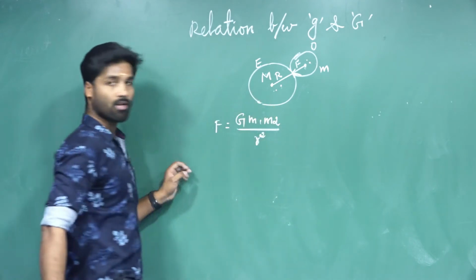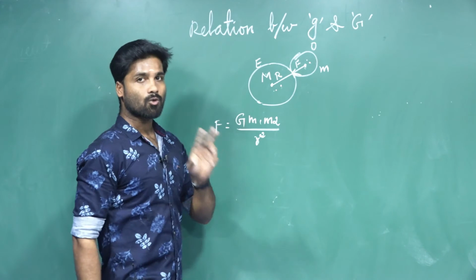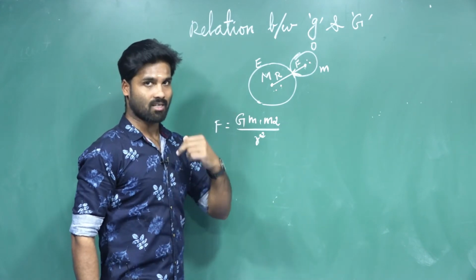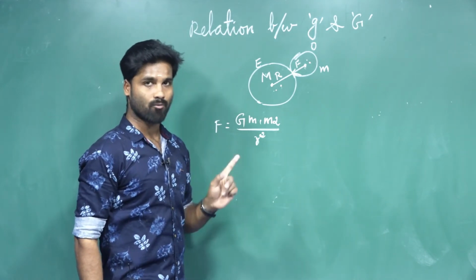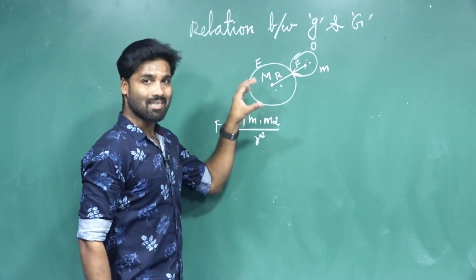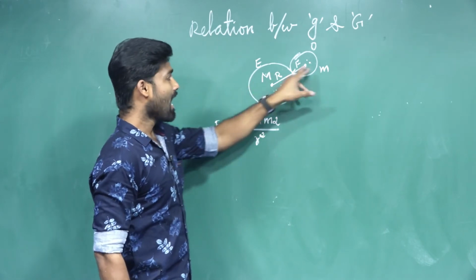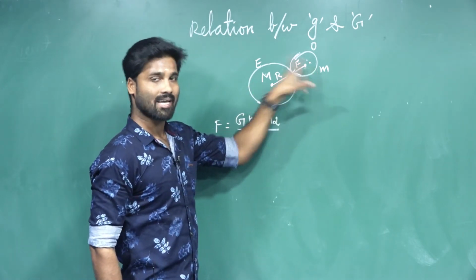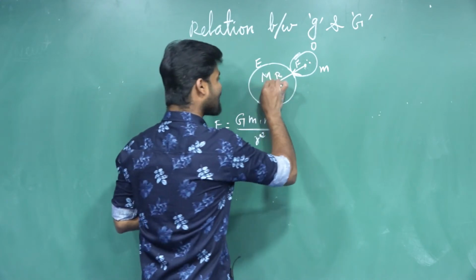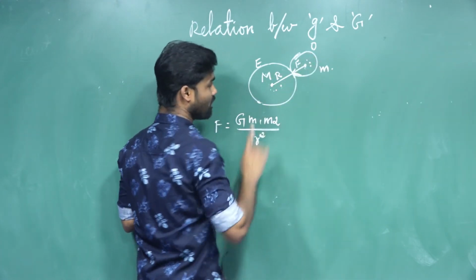One thing you should keep in mind, dear students, there are two different objects considered. The mass of the first object is m1, the mass of the second object is m2. Here the earth itself is considered as the first object, and the object as the second object. The mass of the earth is capital M, the mass of the object is small m.